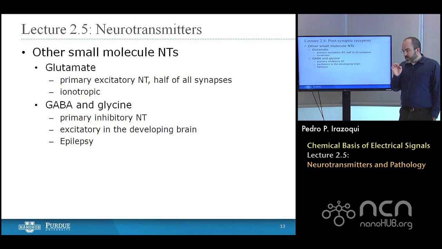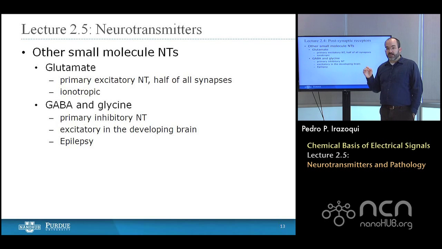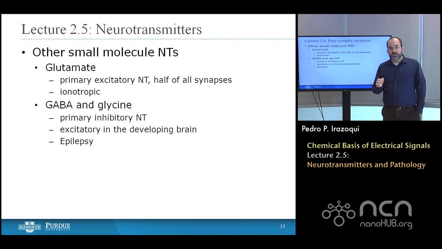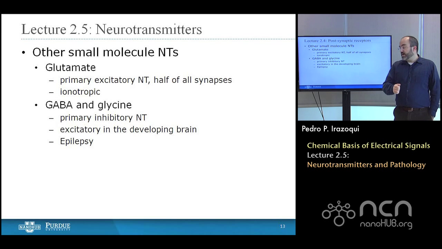But epilepsy is commonly characterized as an excess of excitatory activity in the brain or a lack of inhibitory activity in the brain. And that lack of inhibition is tied to GABAergic neurons, neurons that release GABA, being fewer in number and less active than they are in the healthy brain. And we'll come back to that in week 5.